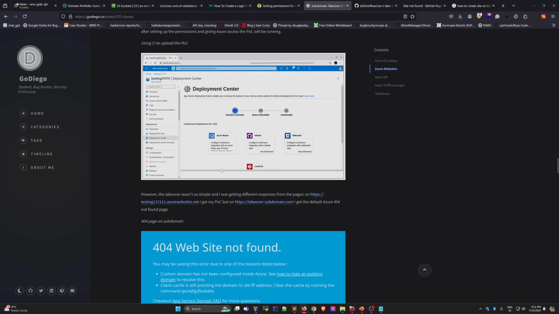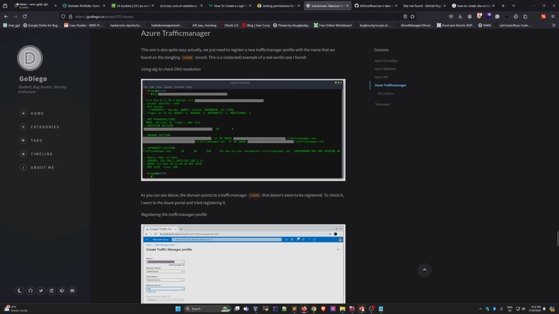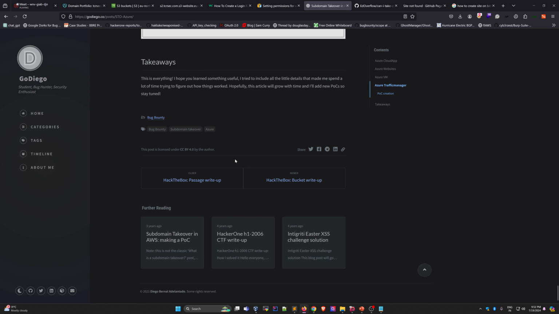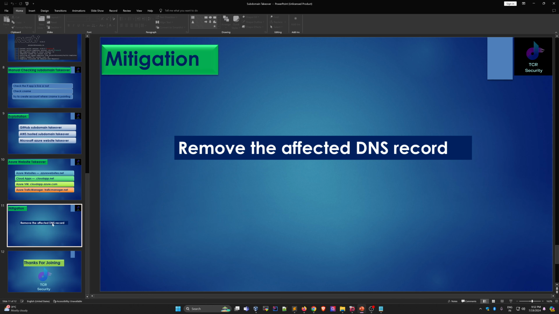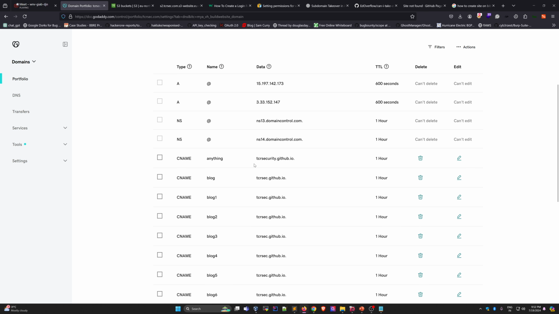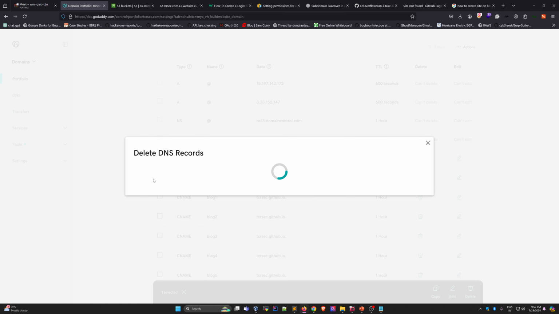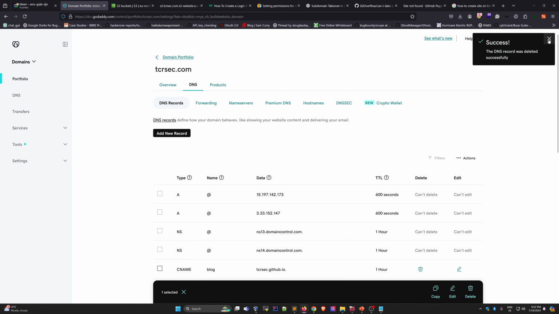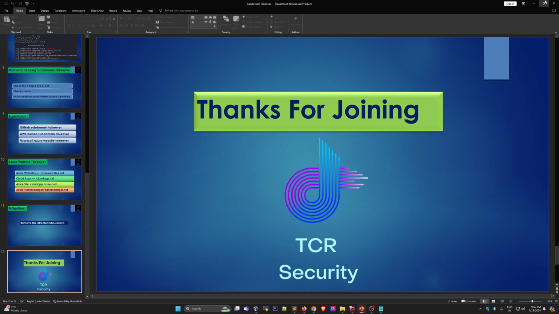If you have any issue related to Azure, you can connect with me. Just try to read all of them and learn what this is. And for mitigation: remove the affected DNS record. Meaning the developer checks that there is a subdomain affected, clicks on it and deletes the record. Once the affected DNS record is deleted, there is no subdomain takeover. Okay, this is all about subdomain takeover.